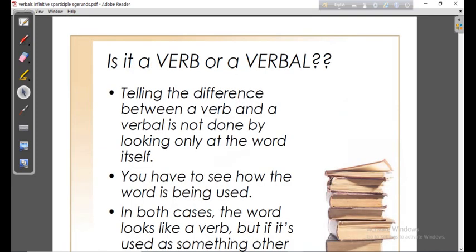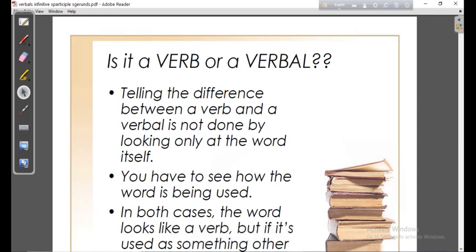My dear students, look, is it a verb or a verbal? So what is the difference between verb and verbal? If we can understand their differences, then it will be quite easy for us to find a verb and verbals from a given sentence, and then it will be quite easy for us to make a smooth and correct use of verb and verbals. Dear students, let us proceed.